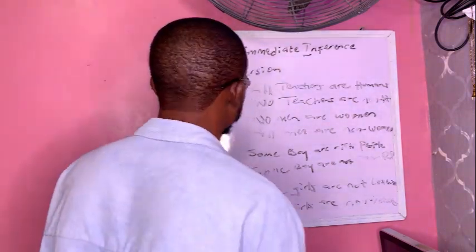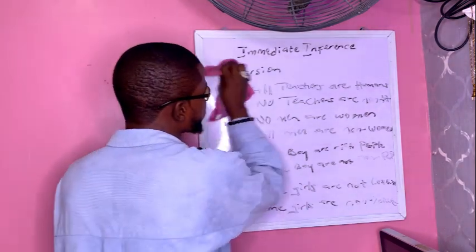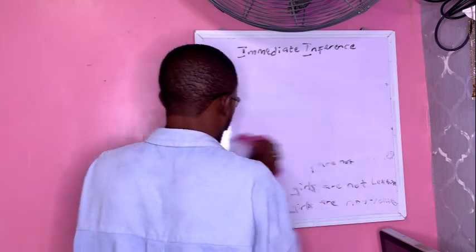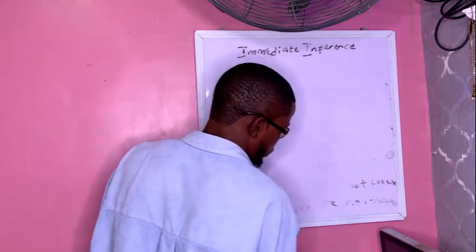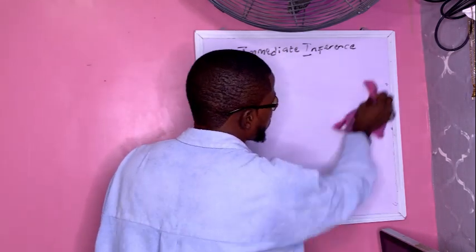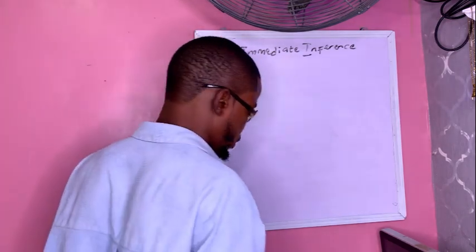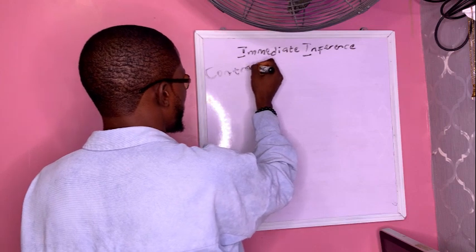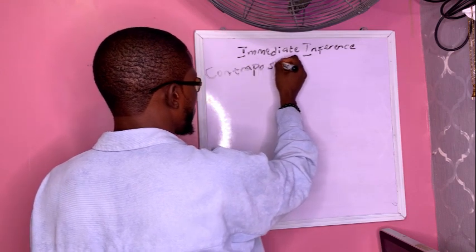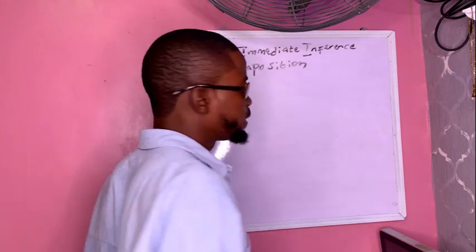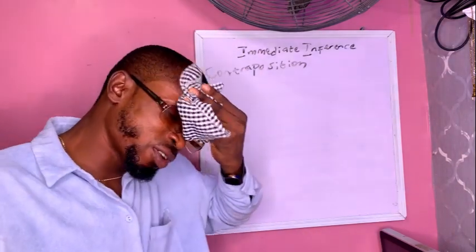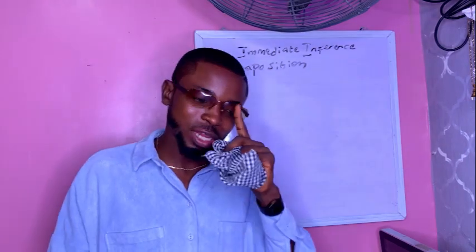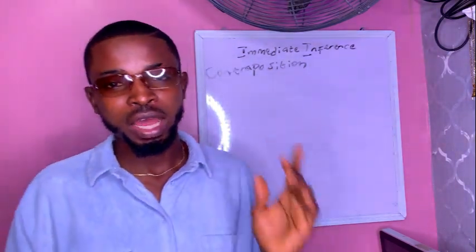So let's go to the last one, which is contraposition. Contraposition is a little bit technical because we are going to be using our knowledge of both conversion and obversion.